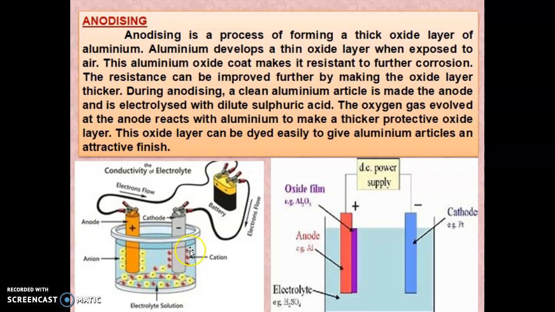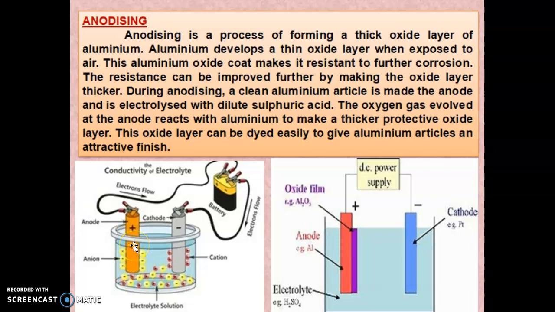Okay, so here you can see the diagram. This is the cathode, this is the anode, and they are connected to the battery. When it is switched on, the process goes on. At that time, from the sulfuric acid the oxygen gas will be evolved, and this oxygen gas will be deposited at the anode.